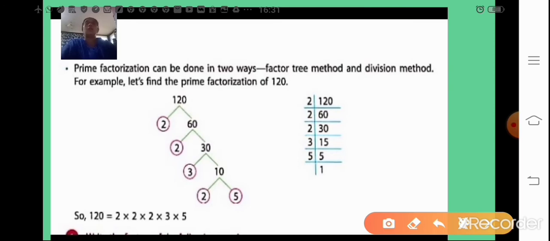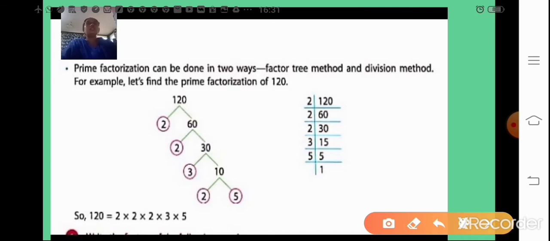That is why it is called prime factorization, finding which prime numbers multiply together to make the original number. 2 into 2 into 3 into 2 into 5 gives you 120. This method is called the factor tree method.